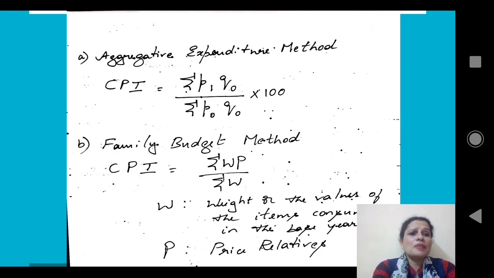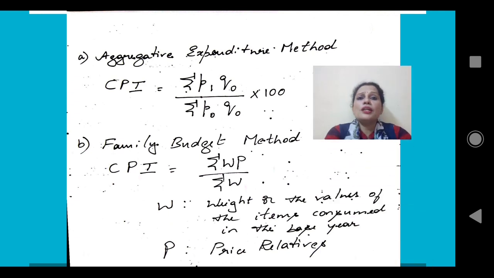Now in family budget method, the formula is CPI equals summation WP divided by summation W, where W is the weight, which is nothing but a value in the base period. P is the price relative, and you already know how to find price relative, that is P equals P1 by P0 into 100, where P1 is the current year price and P0 is the base year price.